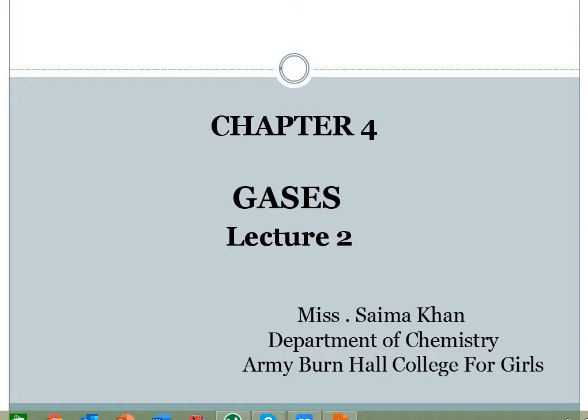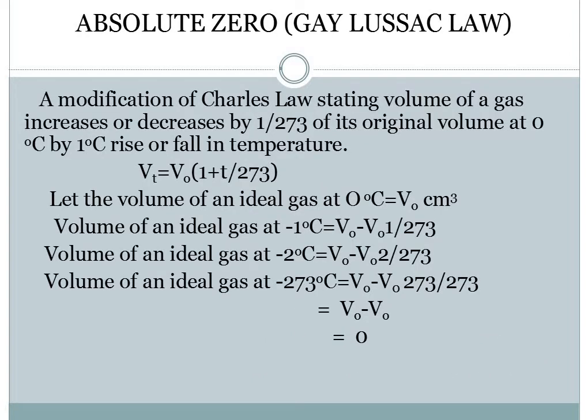Now coming back to the lecture about the gases. If you remember in the previous lecture, we were doing the gas laws and we have already done 2 laws. That was Charles' law and Boyle's law. Now we will start the next, which is Gay-Lussac's law, or it is also known as absolute zero. They can ask you in exams to explain Gay-Lussac's law or explain absolute zero. Basically it is an elaboration, or you can say a modification, of Charles' law.